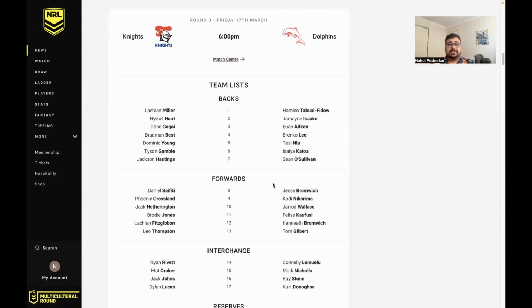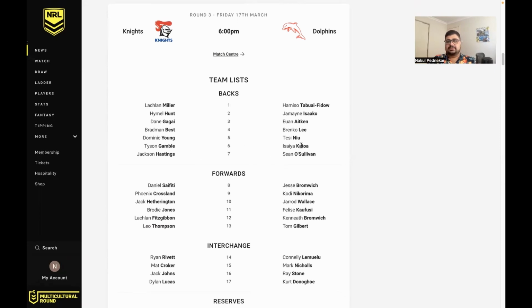So look, Knights v Dolphins. The Knights team, this game 2 weeks ago, I think the line would have been like the Knights would have been expected to win by more than a try, and now they're outsiders by almost 6 points. So a lot has changed in the first couple of rounds. The Dolphins are 2-0. They're looking really, really good. Felice Kafusi, they call him Finn Diesel. He's doing really well in defense.